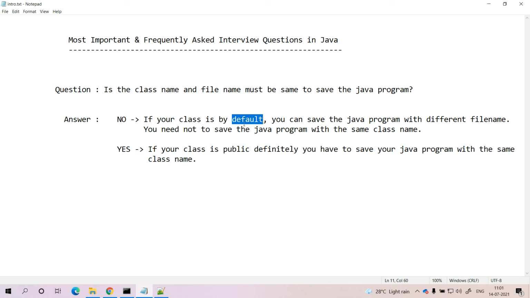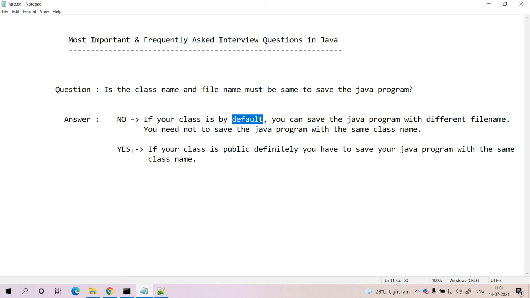When the class has default visibility, you can save the Java program with a different file name, and you need not save it with the same class name. The class name will be different and the file name will be different. There is no problem at all. But one thing you have to keep in mind: at the time of compilation you have to use the file name, while at the time of running you have to use the class name.